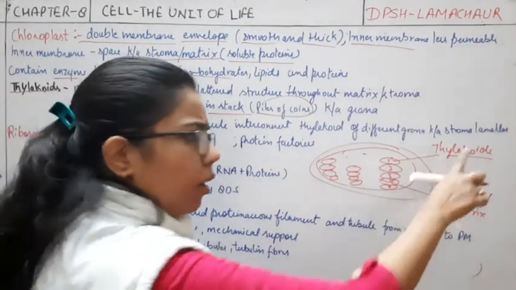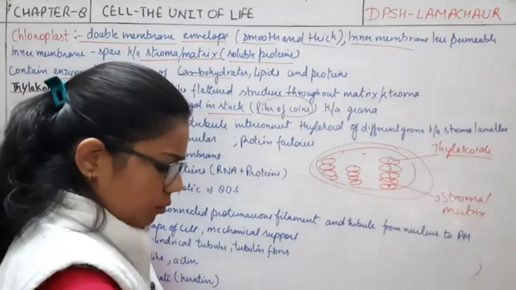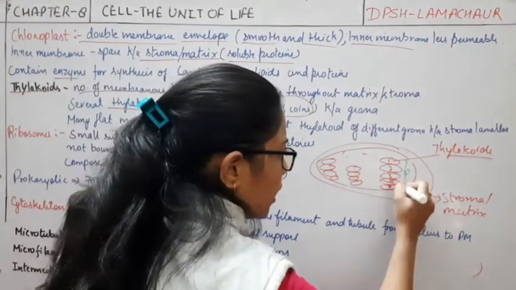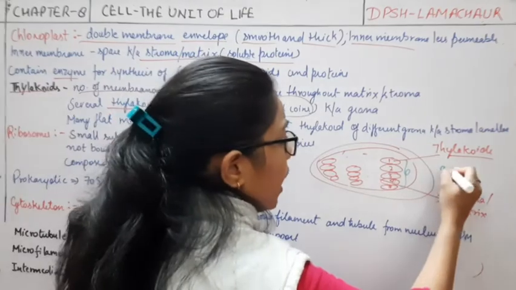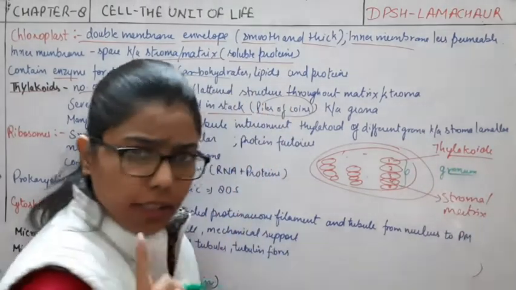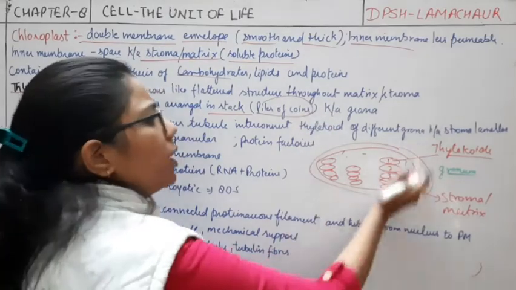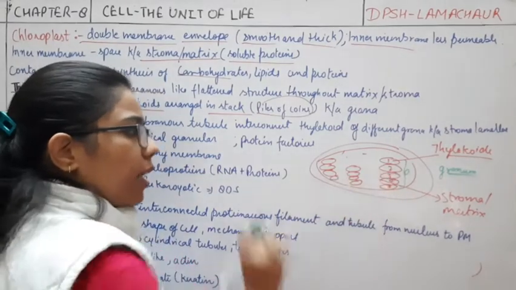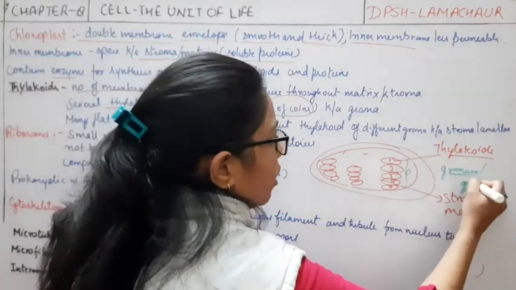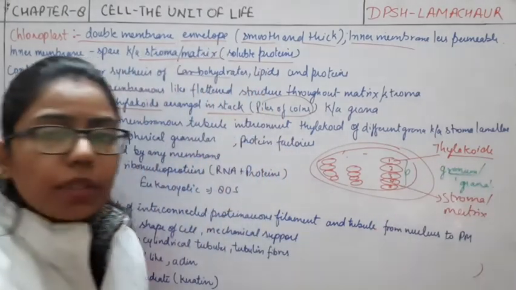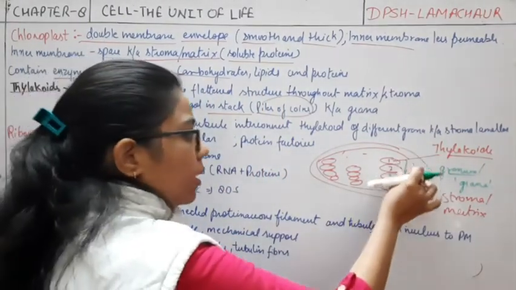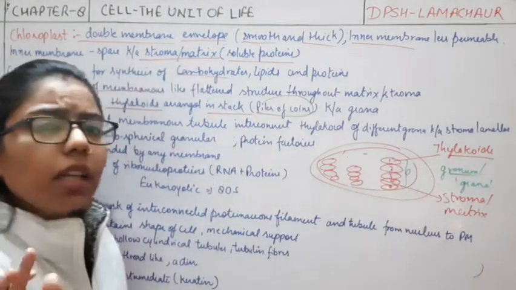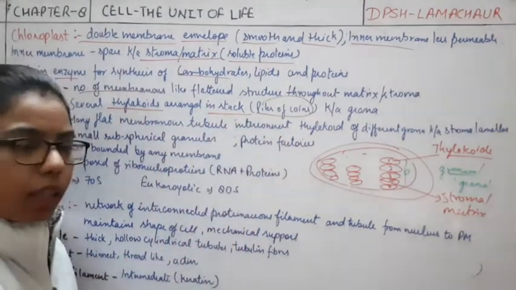Each part is a thylakoid. If I talk about this whole structure, what will I call it? It is the granum. Granum is the singular. If I talk about all these, this granum and this granum, what will you call it? Grana. This is the plural form and granum is the singular form. And the single unit is known as the thylakoid. So the same thing we have written here.